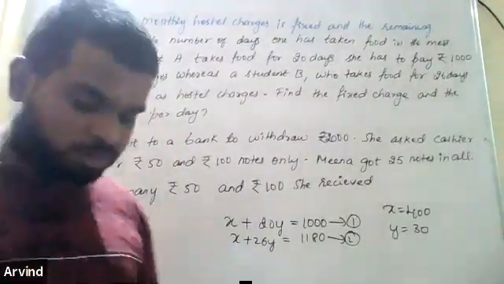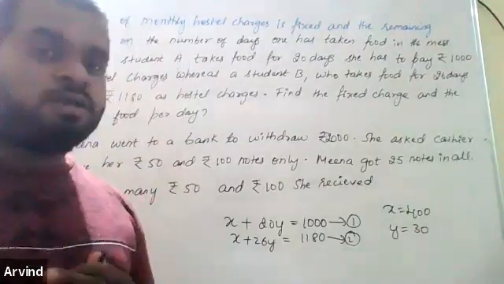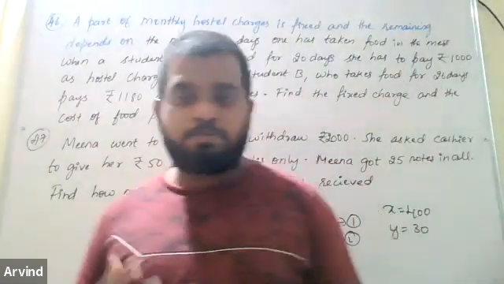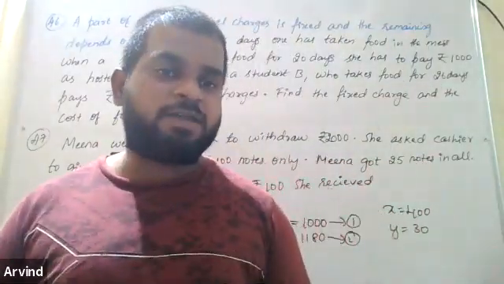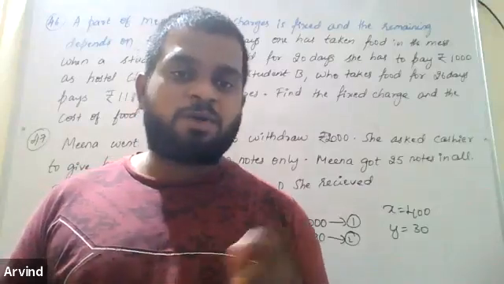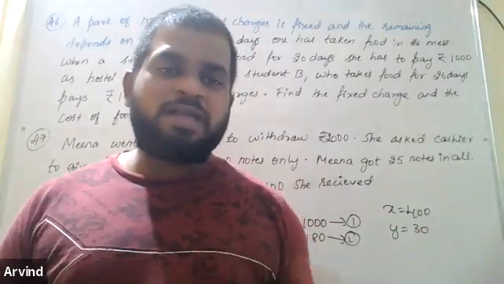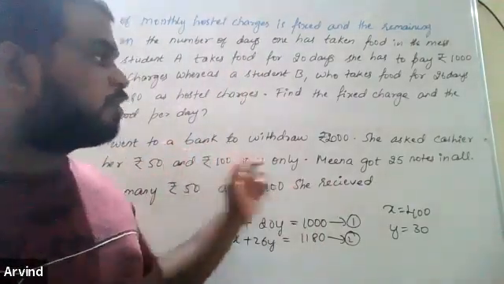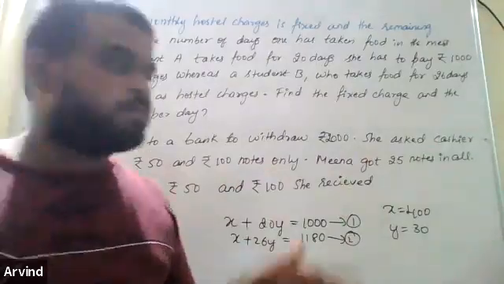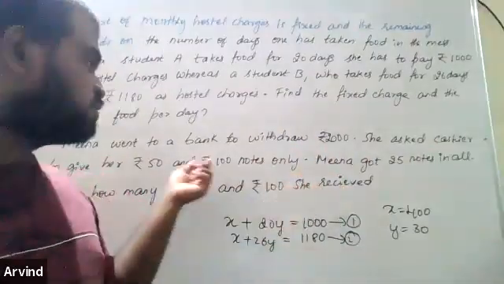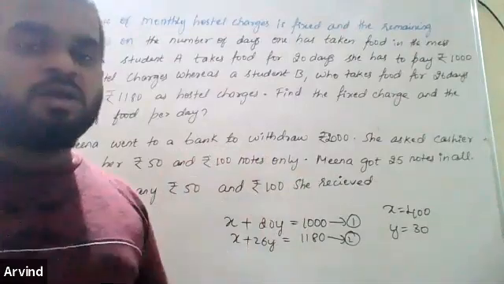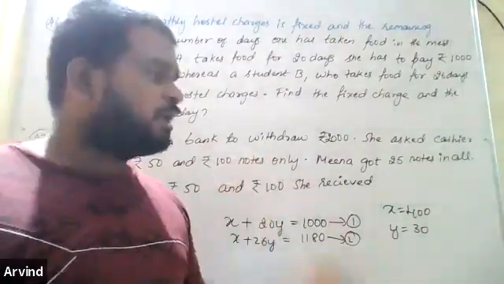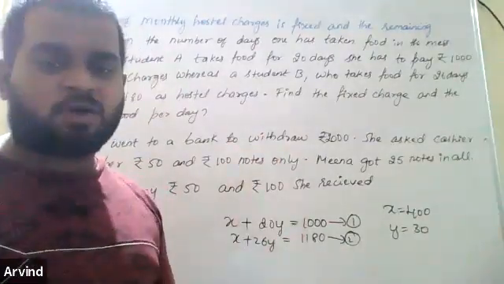See, if you are thorough on this, for competitive exams, you don't know what you might become in the future. There might be a position where you have to write some competitive exams. In competitive exams, there is a paper called the common paper. Whether you take maths, commerce or anything, you have to write that paper. In that, these types of questions usually come. She went to a bank, she wanted 2000 rupees, she asked for 50 rupee and 100 rupee notes only. Most competitive exams really need these 10th standard basics.